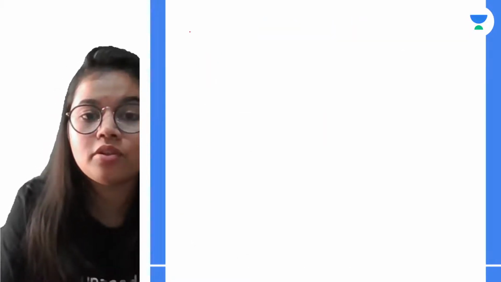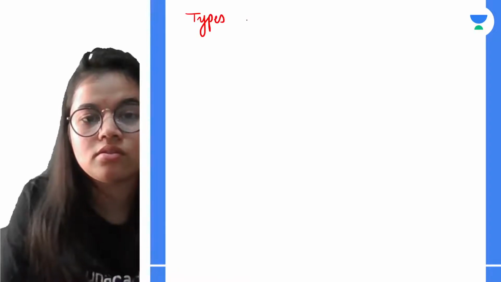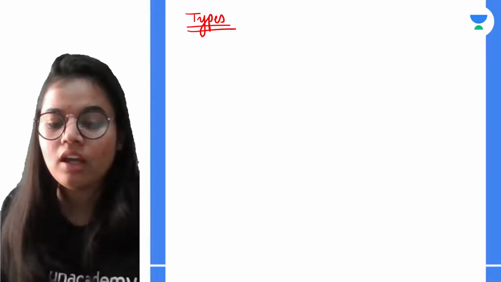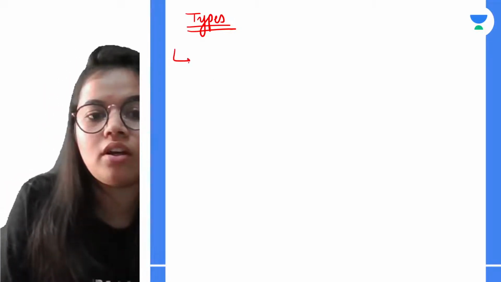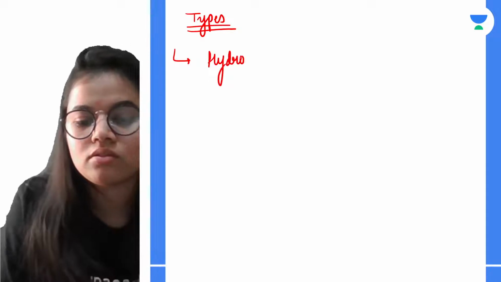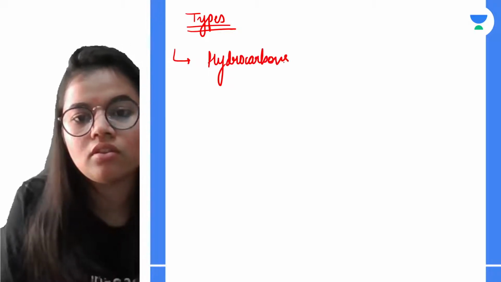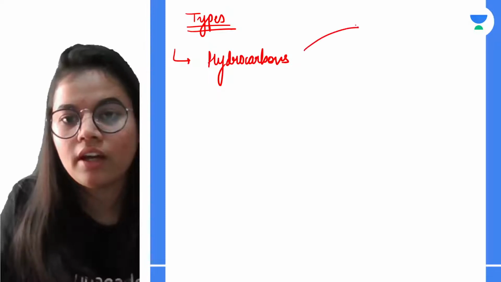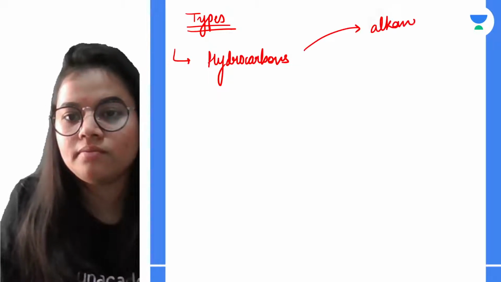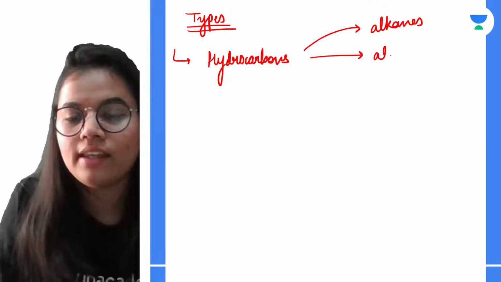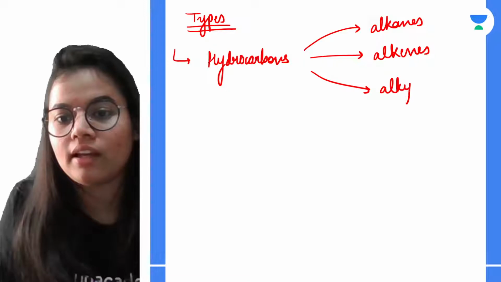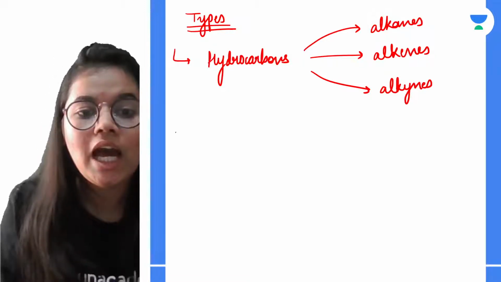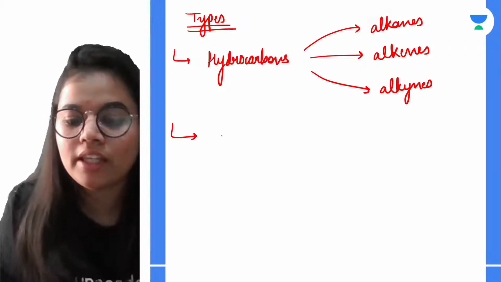Okay. After that, if I talk about the types of organic compounds, the very first and the very important one for you right now, it is hydrocarbons. Okay, in hydrocarbons we are having alkanes, we are having alkenes, and the third one is alkynes. Okay, after that we are having the alcohols.